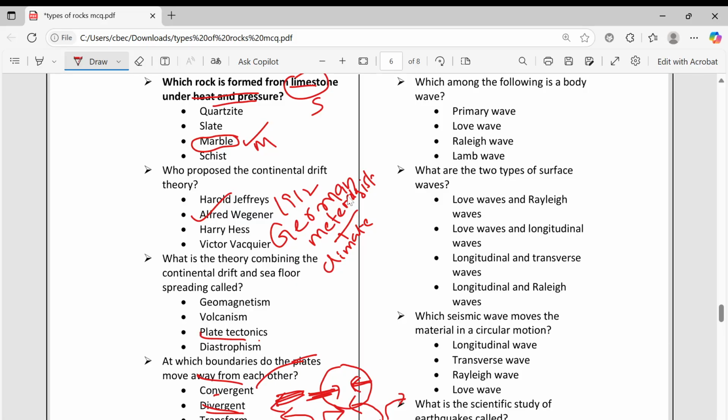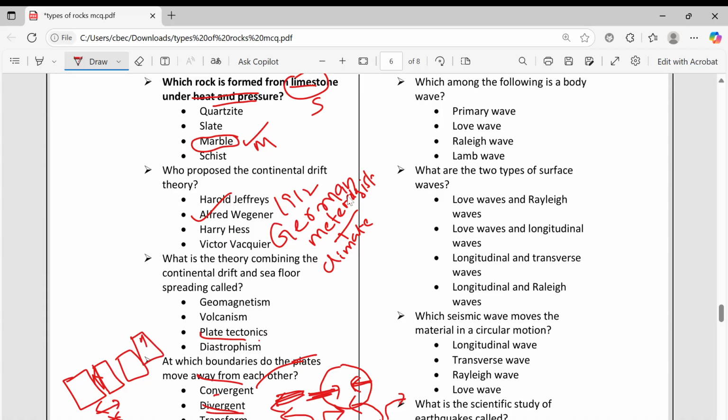Transform means they just slide past each other. They are not coming together or going away. They are just sliding against each other. One is going forward like that, and the other like this.